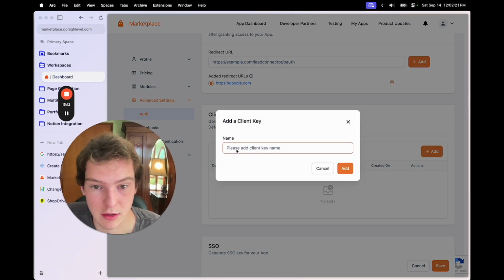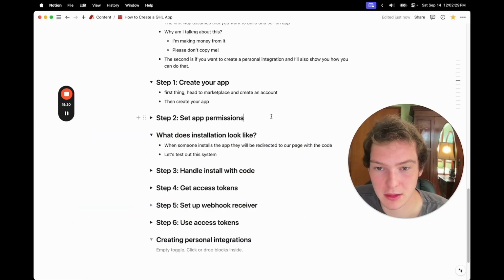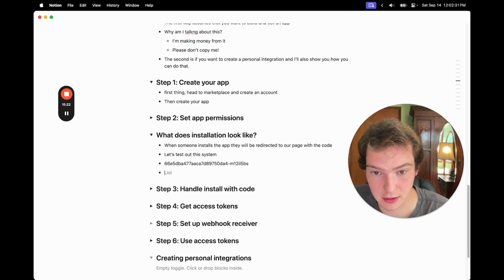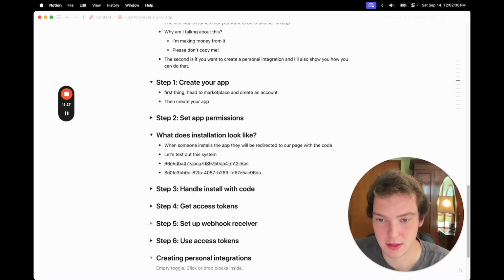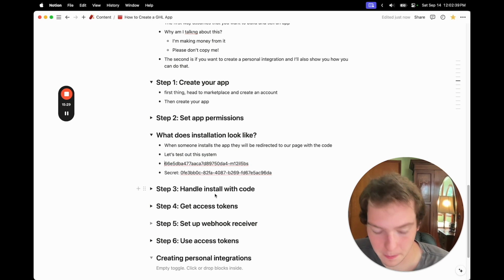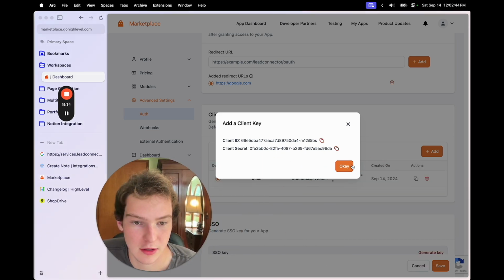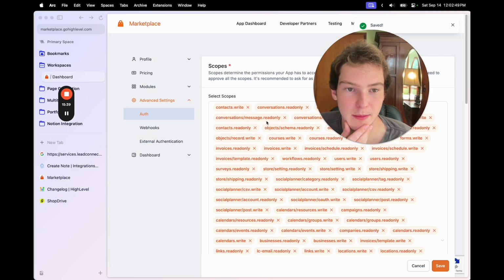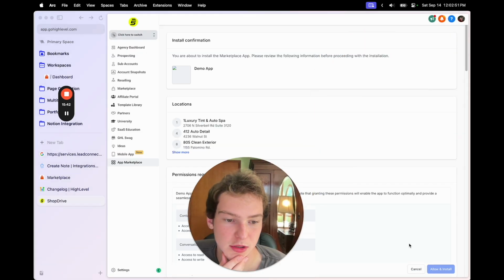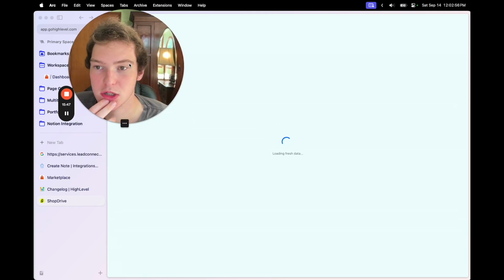I'm thinking we need to create a client key. So let's go add, and then we'll want to copy these values. The client ID is public. The client secret should be secret. Just label that. So you really only need to copy the secret value, but you don't want to share it with someone. So once we do that, I'm thinking that'll keep it from installing. So then we should be able to install it again if we come back to this page.